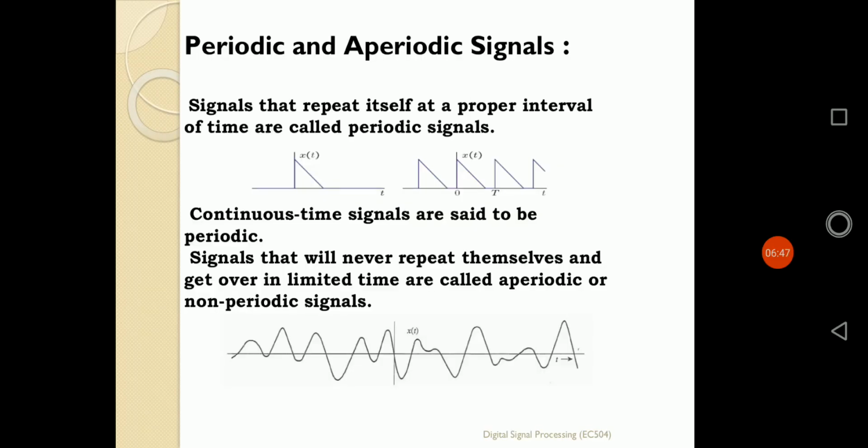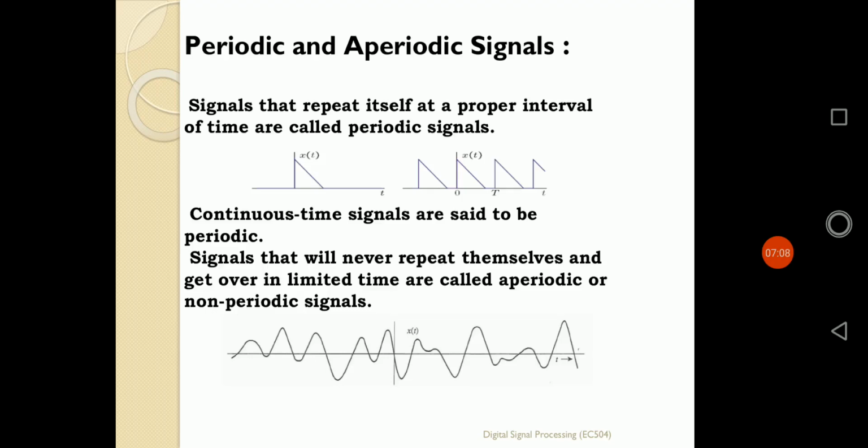Now the second one: periodic signal and non-periodic or aperiodic signal. The name itself defines the periodic signal. A signal that repeats itself after some proper interval of time is called a periodic signal.